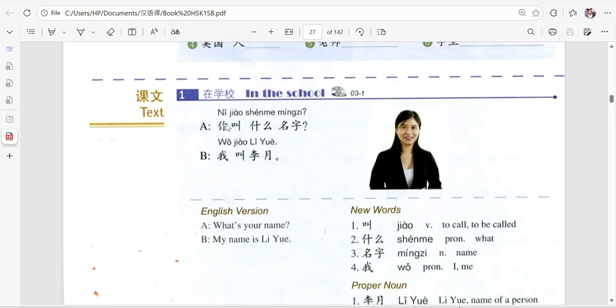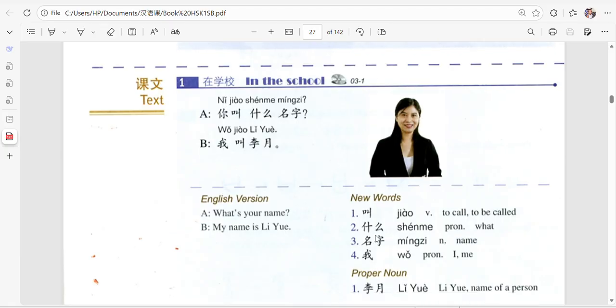Let's go. 3, 2, 1. What is your name? Okay. You are asking. Yes, I didn't ask you to read it in English. Anyway, let's first go through the new words.